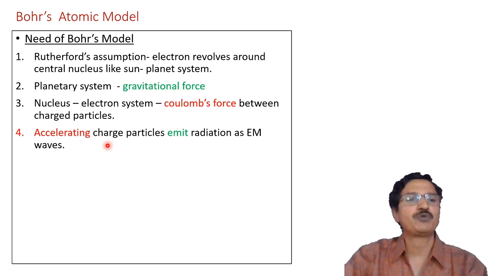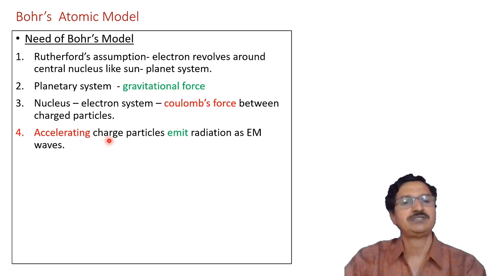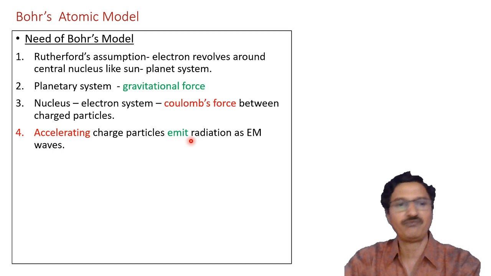But as proposed in Rutherford's theories, the electrons are charged particles and they are accelerating. Such accelerating charged particles emit radiations in the form of electromagnetic waves.